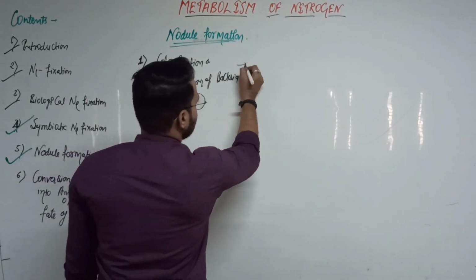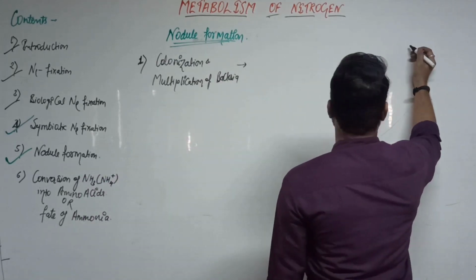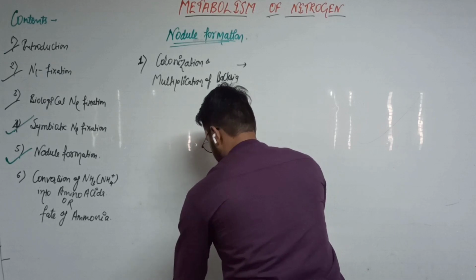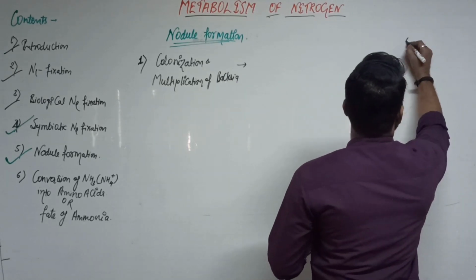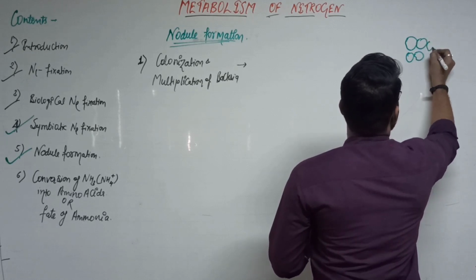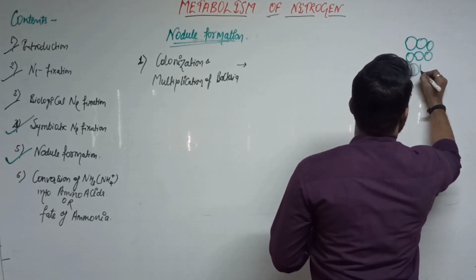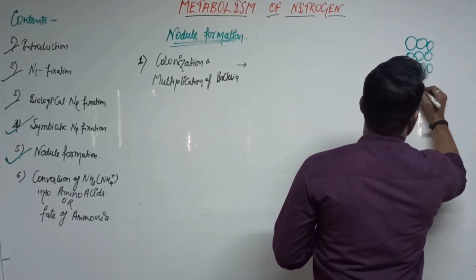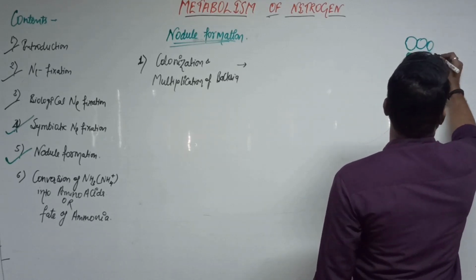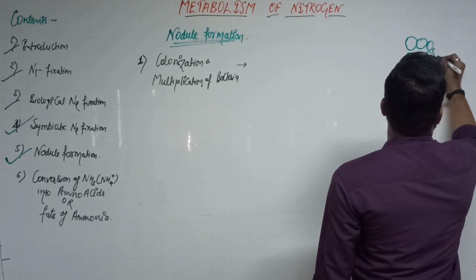That is clear. And that's the diagram of the colonization. This is the cortex cells. Obviously, they have intercellular space between them. You already studied about them in the morphology of the plant.